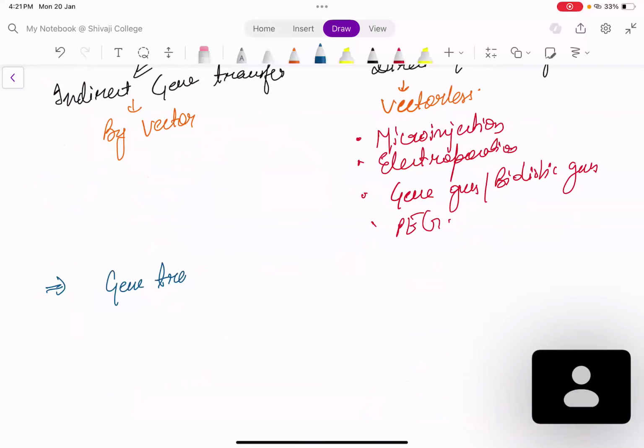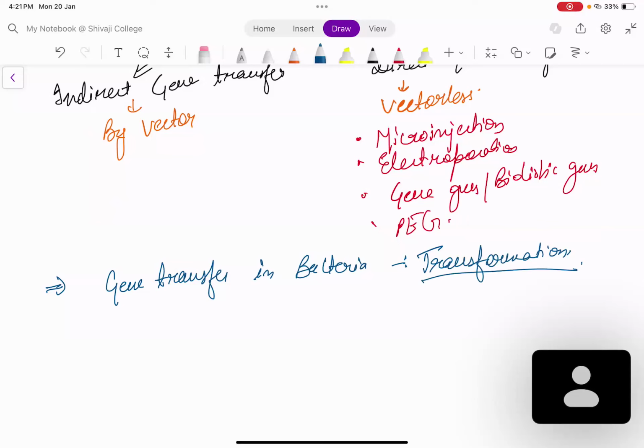This process is known as transformation because you are transforming the bacteria. You are adding a new gene to the bacteria, so you are transforming it. That is why this process is called transformation. But bacteria generally do not accept the foreign gene directly. You need to make your host competent for the process of transformation.